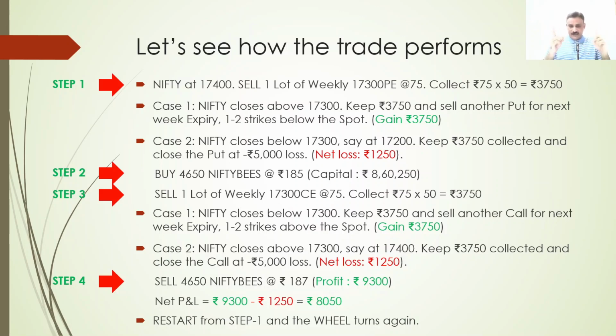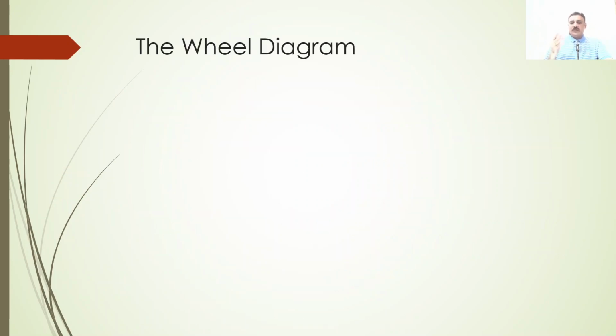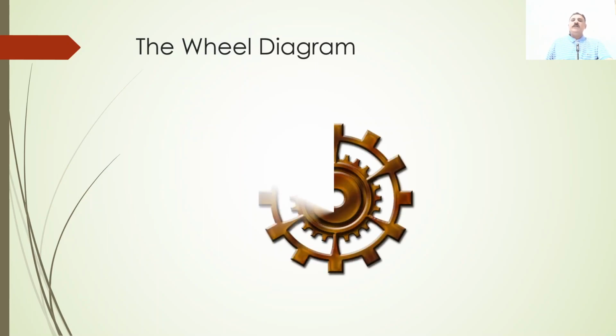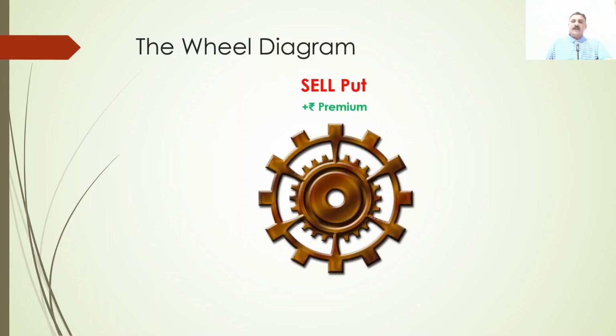I went a little fast because in the earlier slides I have explained this in much detail. Okay, so let us come to the final part, the wheel diagram. How does the wheel diagram look? I am explaining this for the third time to you. First step, sell the put; the plus is for the premium you are receiving.